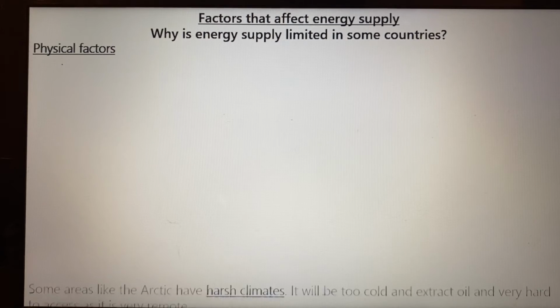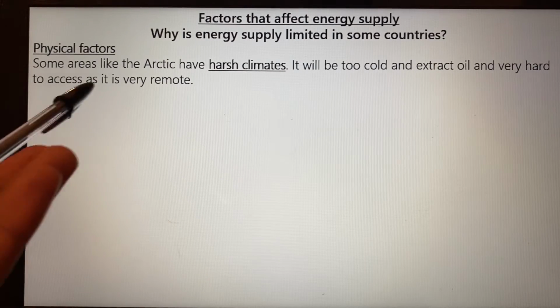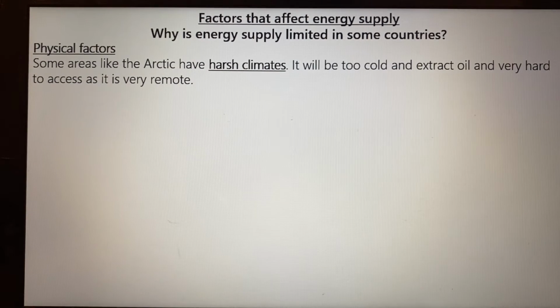Physically, why they can't go out and have a good energy supply. Some areas like the Arctic have harsh climates. It'd be physically impossible. Well, it is possible, but it's really difficult to go out to the Arctic and extract oil. Also, it's going to be very expensive. It's a very remote area, it's hard to access, so that's quite short and simple.